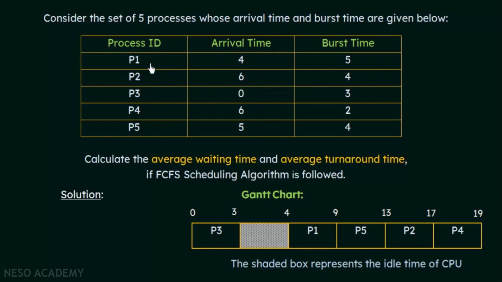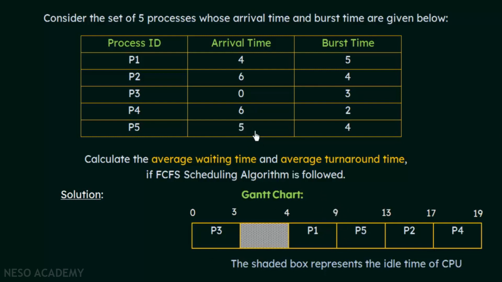Now if you see, P1's arrival time was 4. So what is the next unit of time that we have that is just greater than 4? If you look, it is 5. And which is the process? Process P5. So it arrived at the 5th unit of time. But if you look at the Gantt chart, we don't see any 5 over here.